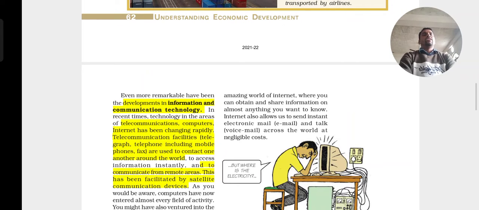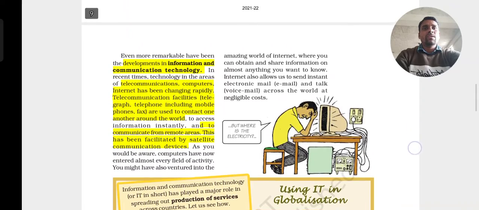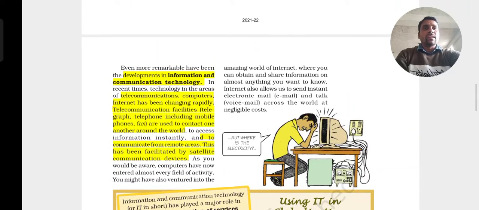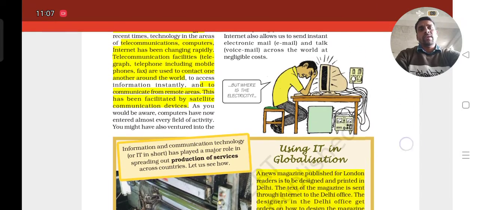Already you know this. The information that we give through the mobile and all goes through the satellite communication device, which is placed in space, and from there all types of information are received and sent. You know very well, more than me, how this happens. And there are many more things like electronic emails and voice emails all across the country, that we can send wherever we want, or we can send a message.